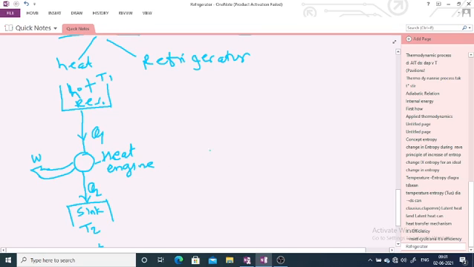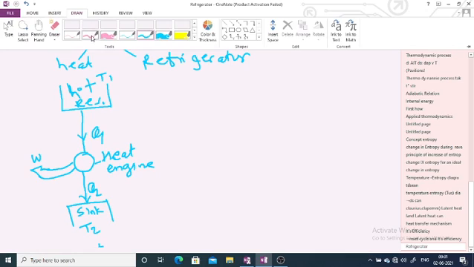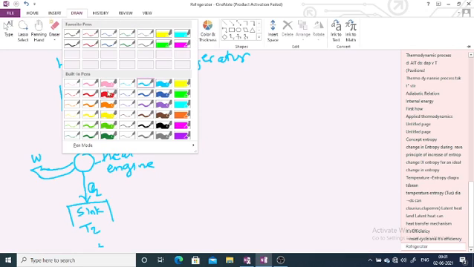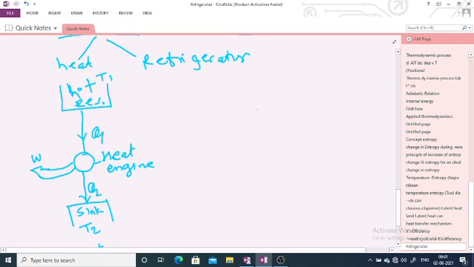Now we consider your refrigerator. This is also a hot reservoir. Its temperature is T1.